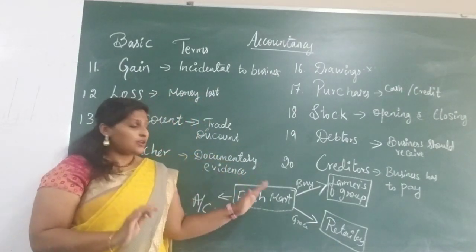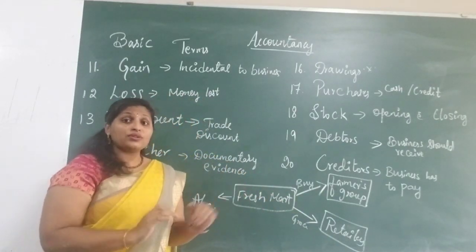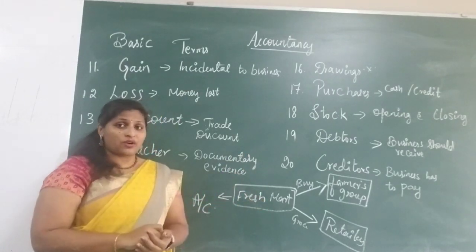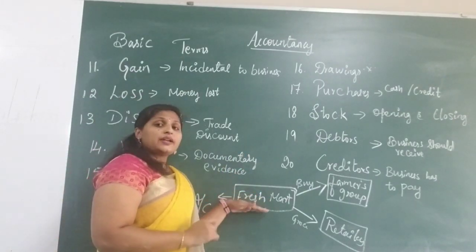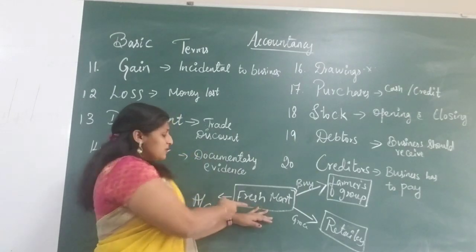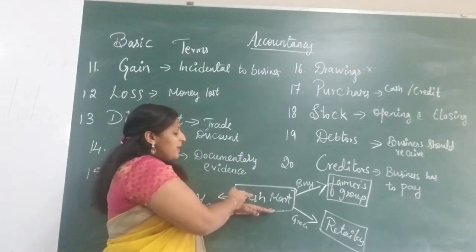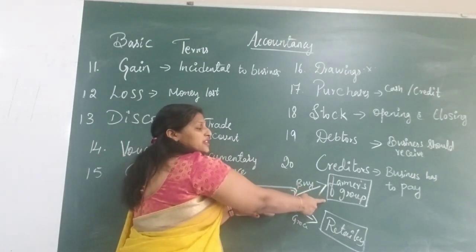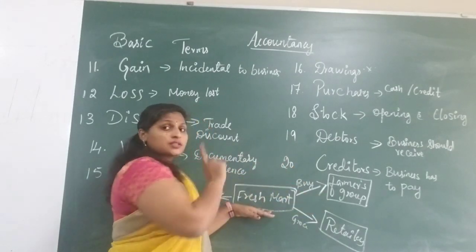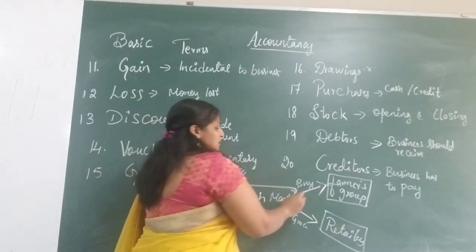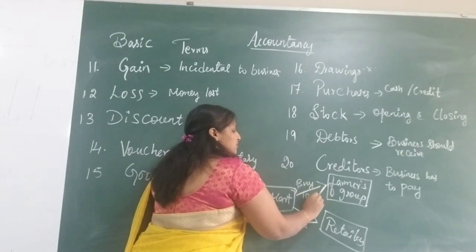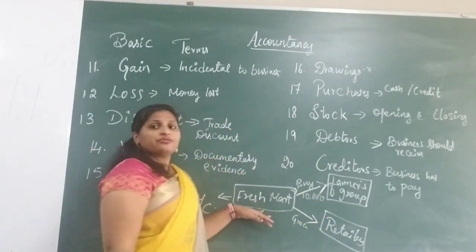This is the example. Now I will tell you how creditors and debtors will be recorded. I am maintaining the accounts in the books of Fresh Mart.